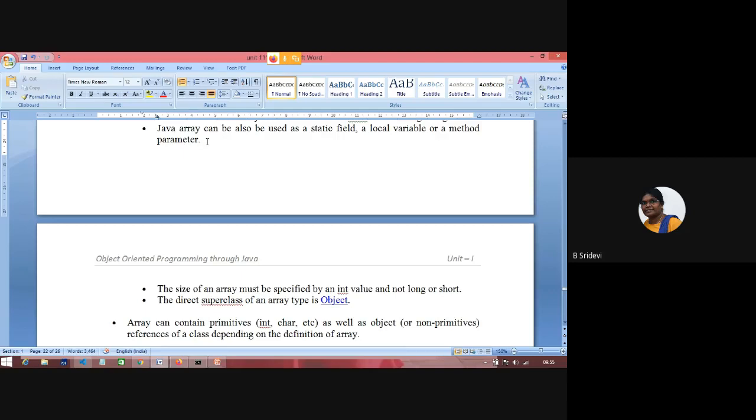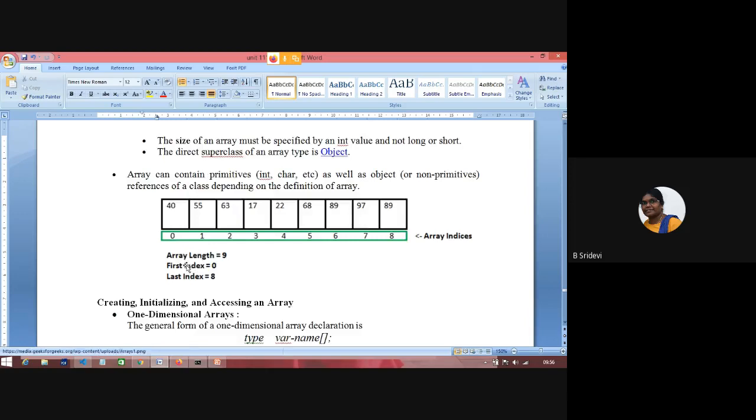You can declare an array as a class variable, a local variable, or an instance variable, anywhere you can use it. And the size of the array must be an integer, that is int a is equal to new int of 5, that size should always be an integer. It should not be a byte, a long, or a short. This last point you'll come to know when inheritance is covered. The superclass of an array is Object. I'll cover it later.